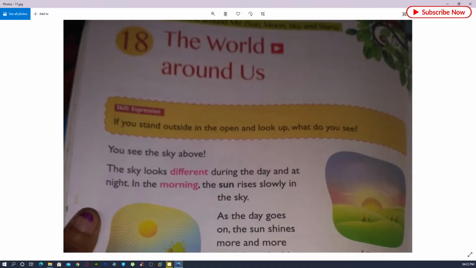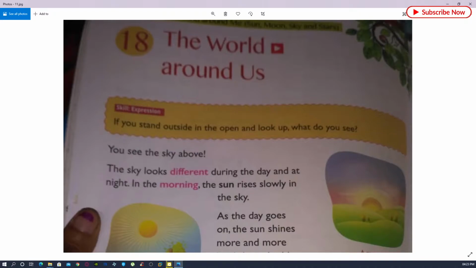This is chapter number 18 from the book Tree House of EVS for class 1, The World Around Us. So we know the world around us. We see the sky above.